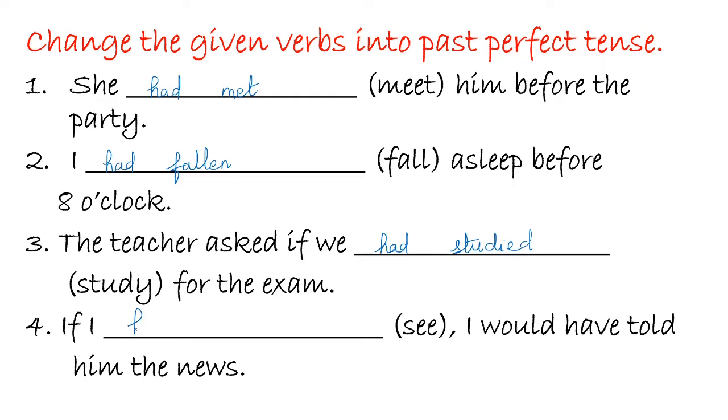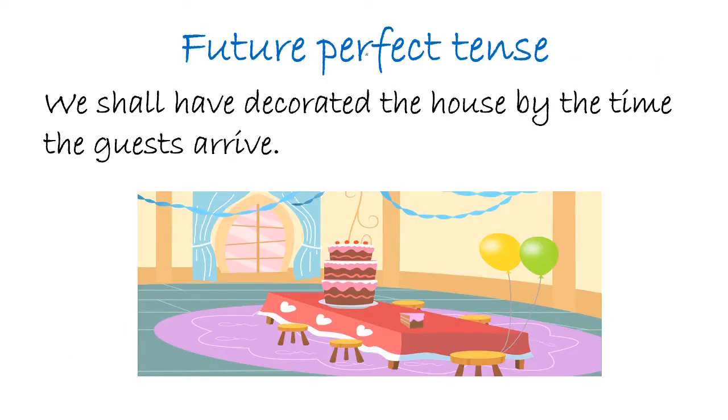If I had seen, I would have told him the news. So the third form of the verb see is seen. So I hope you're clear with the concept of past perfect tense now. Now let's move on to future perfect tense.